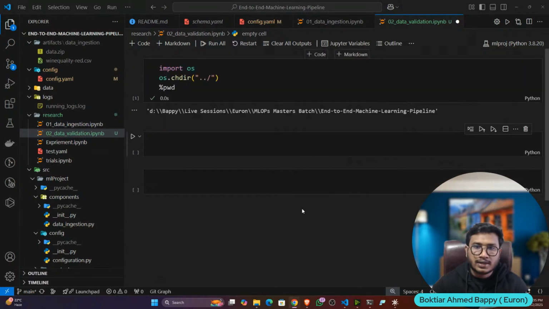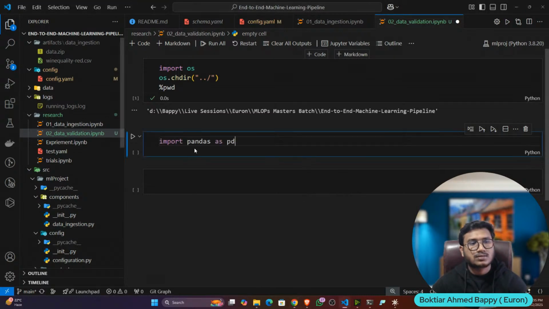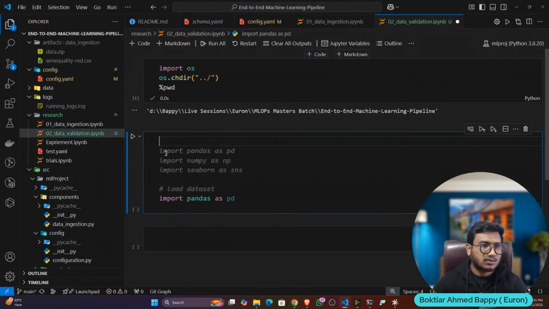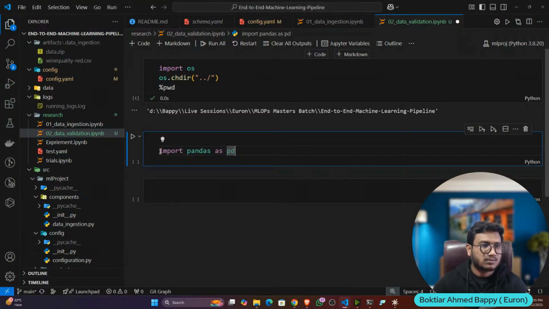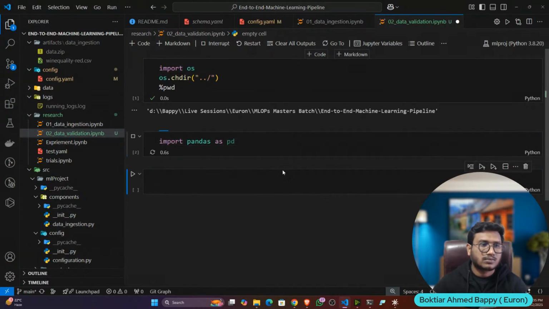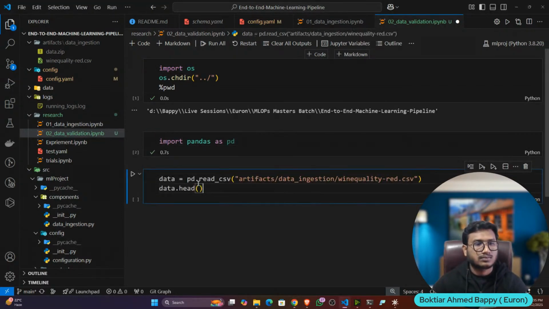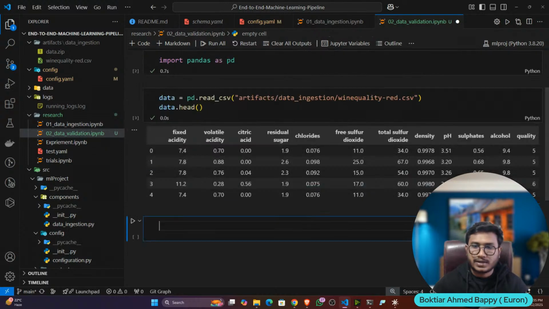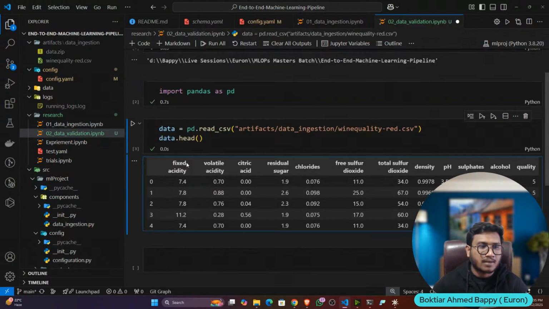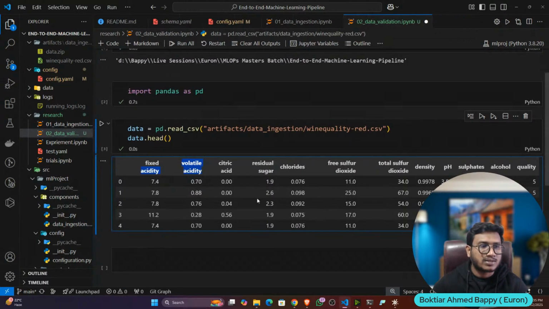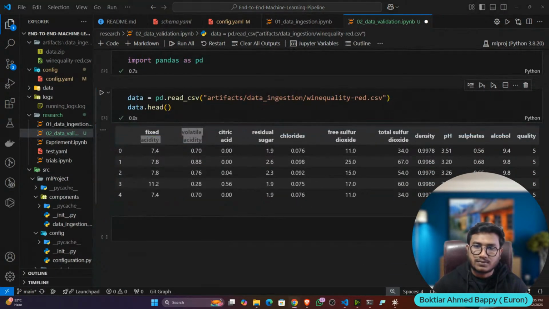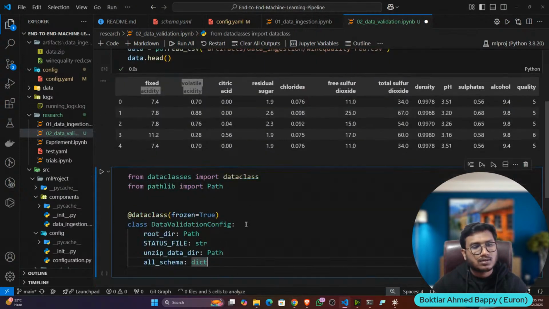But before that, let's load the data. Pandas. Then I will load my data. This is my data. Okay, and you can see these are the columns I have. Now I'll compare it with my schema. So let's define the entity. So this is the entity.